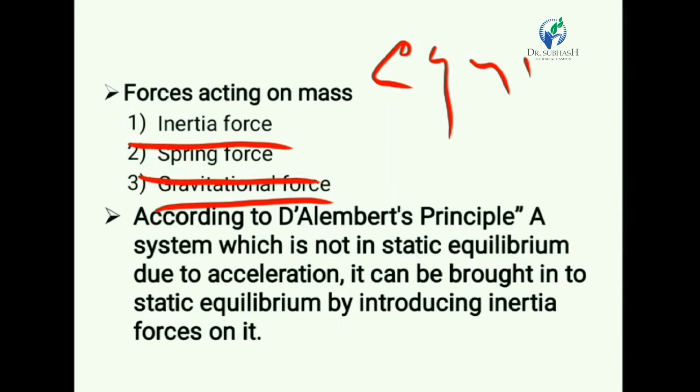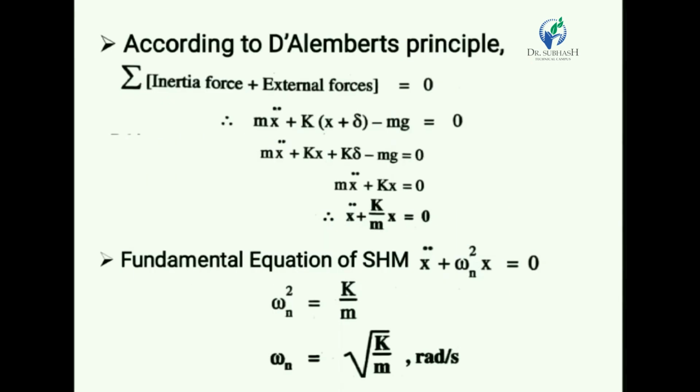So if we apply inertia force on the system, then our system will come into static equilibrium. So according to the D'Alembert principle, a system is in static equilibrium if the summation of inertia force plus the external forces acting on the system becomes 0. So this is the D'Alembert principle.